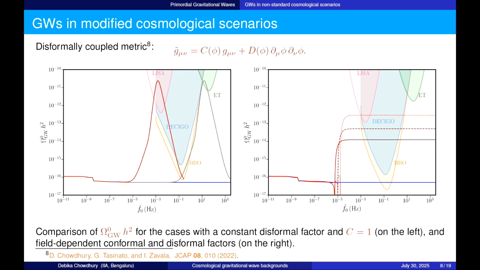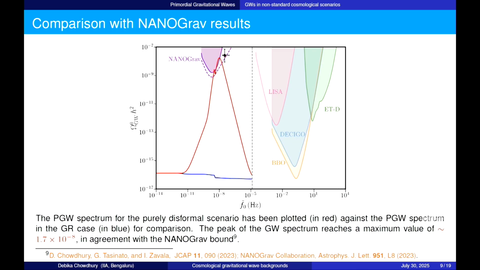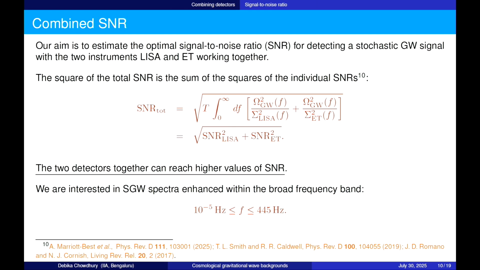And here, these plots that you see are the integrated sensitivity curves that I was just talking about. And just to briefly mention, in the same scenario, for a certain choice of initial conditions and parameters, we can also somewhat account for the NANOGrav result that Rajiv was also talking about in detail.